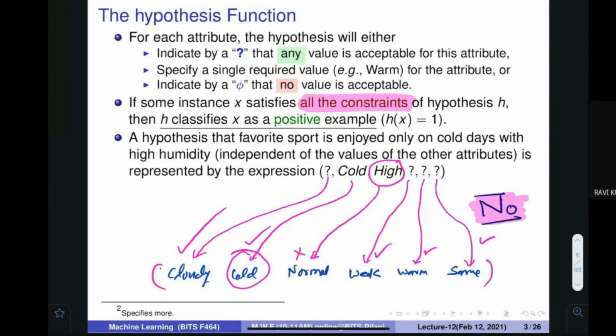This example is simple because I would change the value here from normal to high. What is the classification for this particular item, 0 or 1? Ravi? 1. Okay, good. Let me give you another example. Here, instead of warm, if I write cold, what is the classification? Ravi?